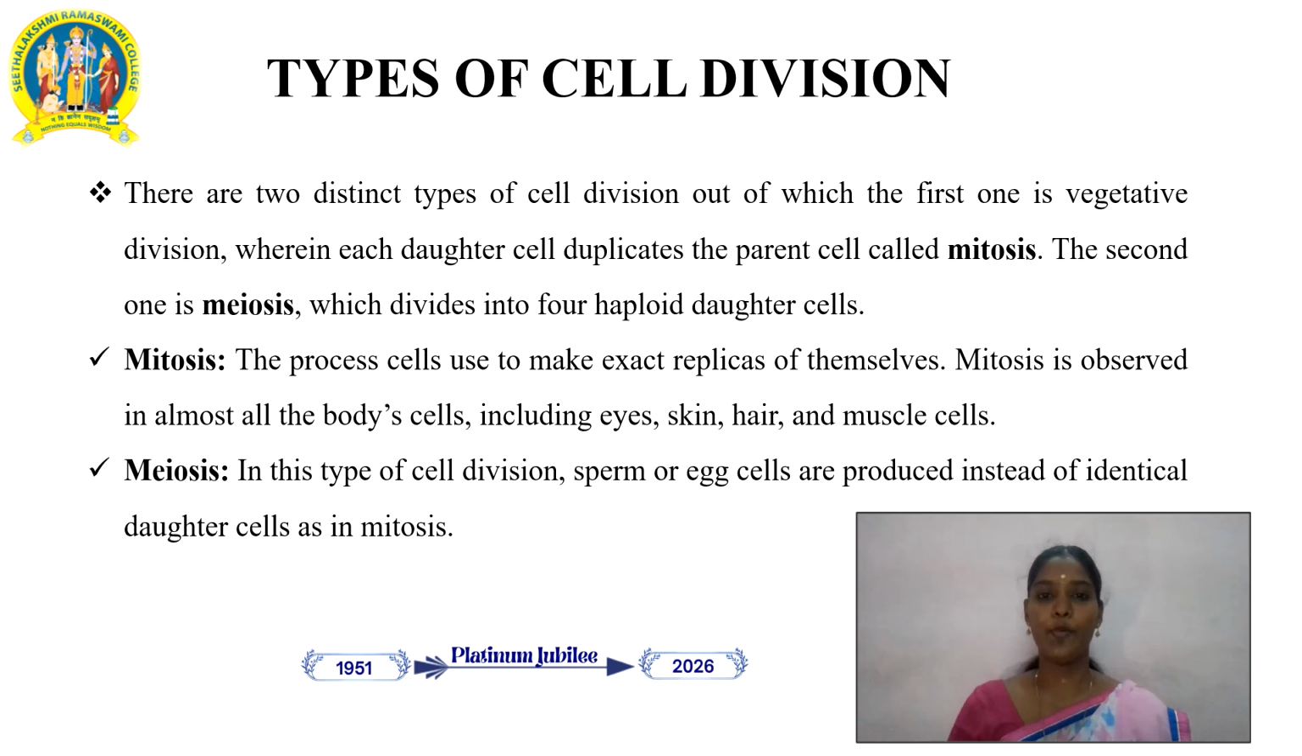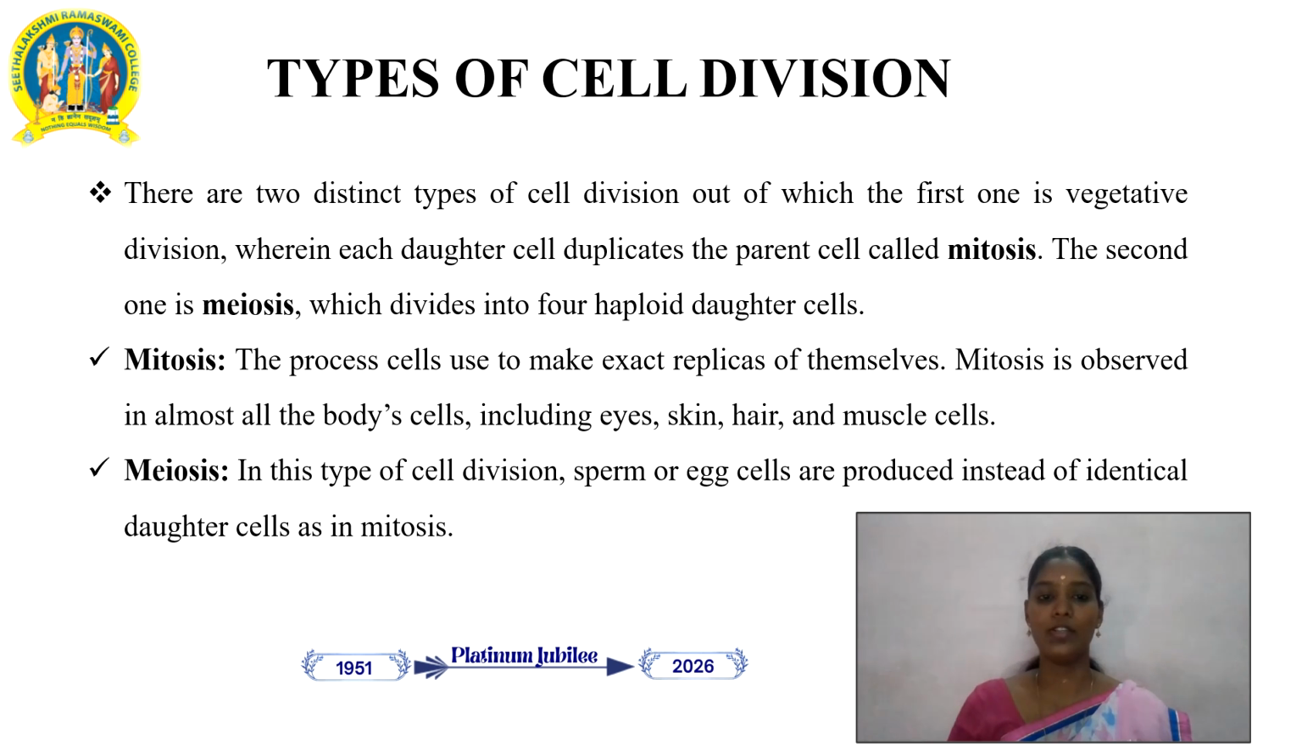There are two distinct types of cell division, as I have already told. The first one is vegetative division, wherein each daughter cell duplicates the parent cell, called mitosis, and the second process is called meiosis, which divides into four haploid daughter cells. The two daughter cells will be called mitosis and four will be called meiosis. So mitosis is defined as the process cells use to make an exact replica of themselves. Mitosis is observed in almost all the body cells including eyes, skin, hair and muscle cells.